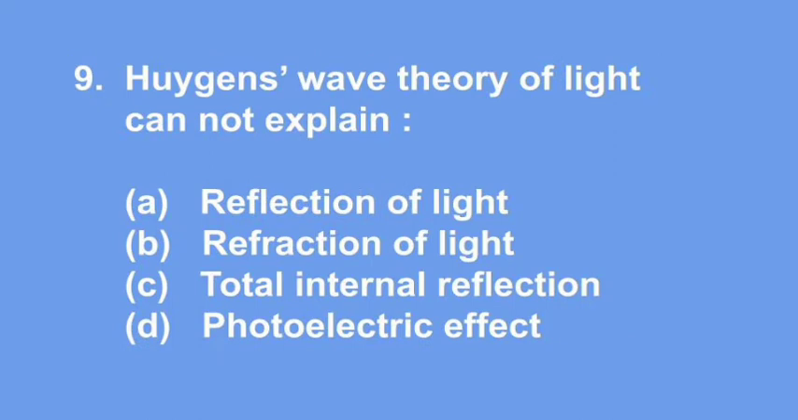Question number 9. Huygens wave theory of light cannot explain A. reflection of light, B. refraction of light, C. total internal reflection, D. photoelectric effect. I think this one you can answer at once. This is very easy.